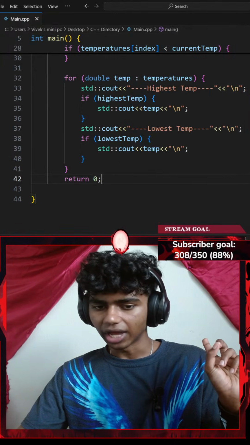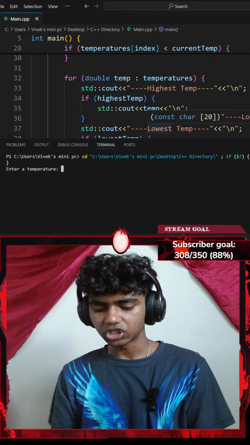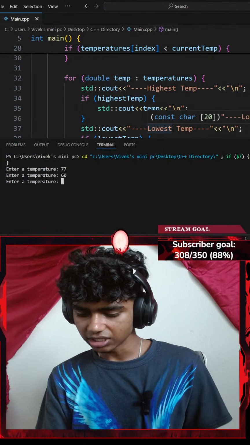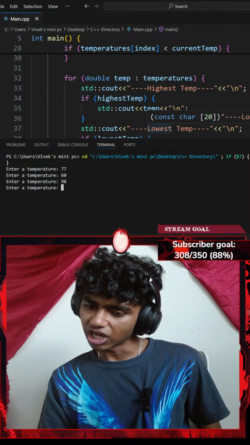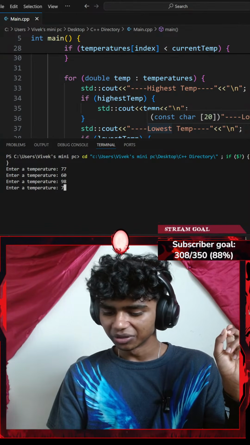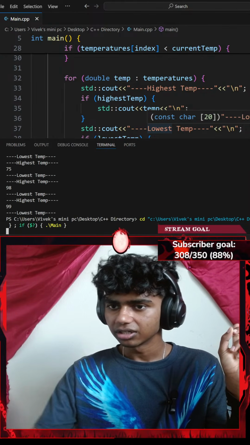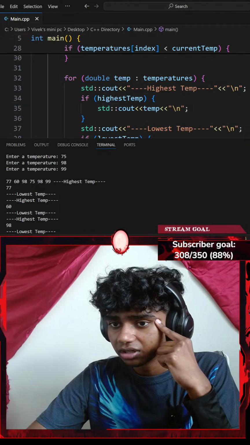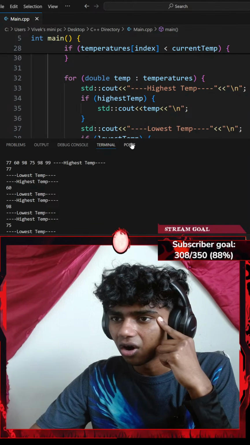Okay, if I were to save the code and run the command, let's see. It says entry temperature. I'll go with something like 77 degrees Fahrenheit. Entry temperature 60 degrees, 98 degrees. You can ask ChatGPT. You can ask Chat instead of ChatGPT. Honestly, that sounds pretty good as well, guys. Okay, let's go with something like 75, and then 98, 99. Oh, okay. This should go outside my for loop. Highest temperature is 60, lowest temperature, wait, that's all my temperatures.